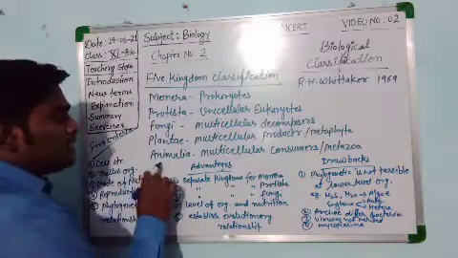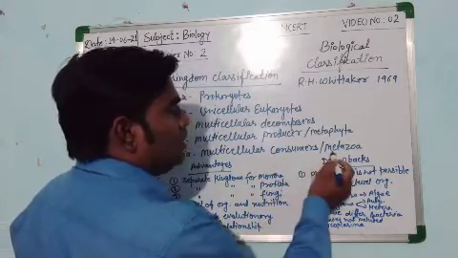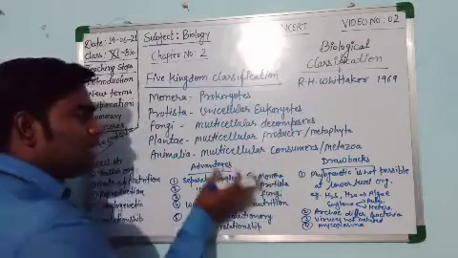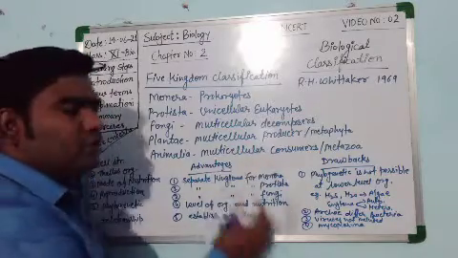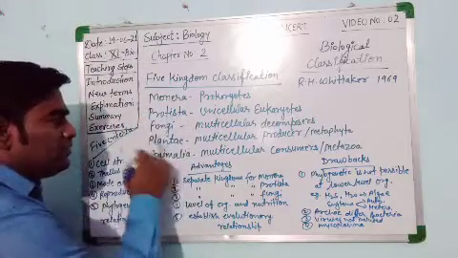Whereas the last kingdom, kingdom Animalia, has multicellular consumers, or we can say metazoa. Multicellular consumer means they consume the food prepared by producers or plants. So these are the 5 kingdoms.